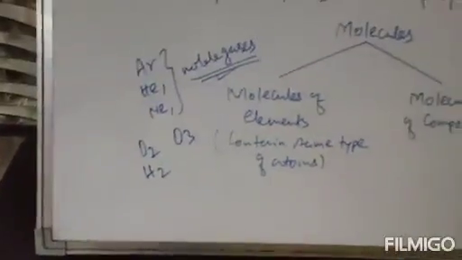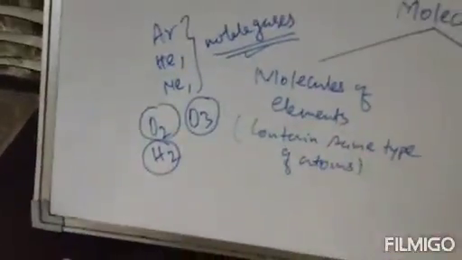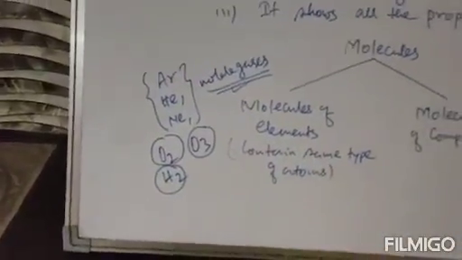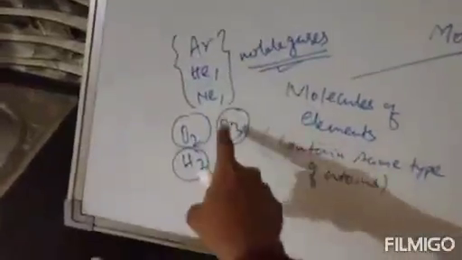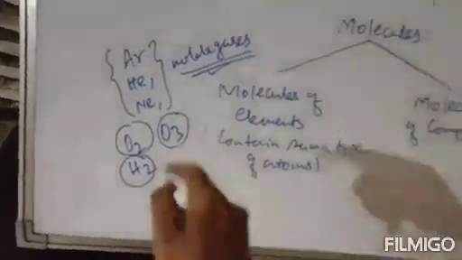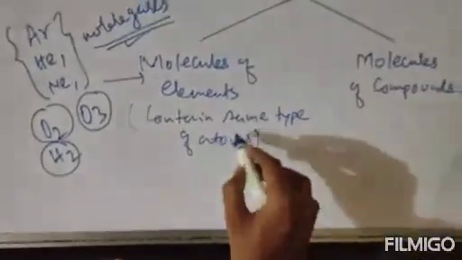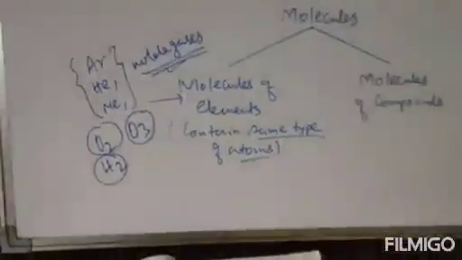Clear? So all these are elements, but the difference is that here two atoms are present, here also two atoms, here three atoms. And these have only one atom present. But all of this comes under molecules of elements, because molecules of elements means they contain the same type of atoms.